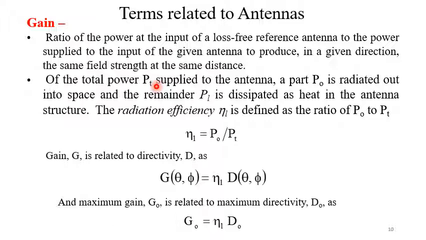The radiation efficiency eta L is defined as the ratio of P0 to Pt. So eta L equal to P0 by Pt. Gain is related to directivity in this way: G equal to eta L into D. Corresponding maximum gain and maximum directivity, G0 equal to eta L into D0. This is how we define it.